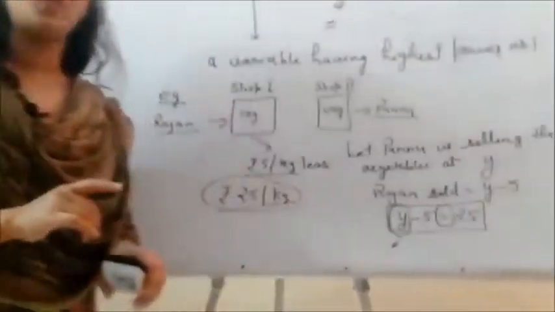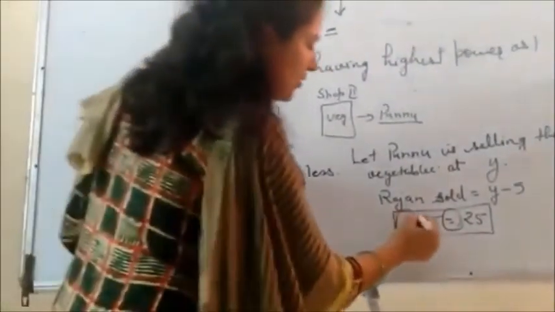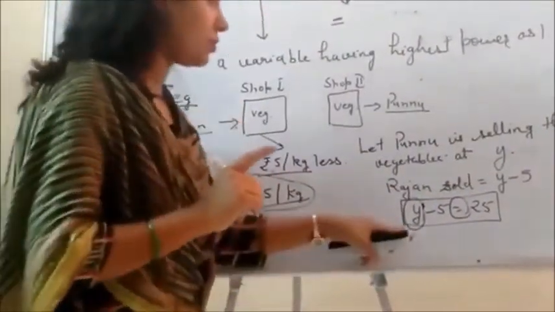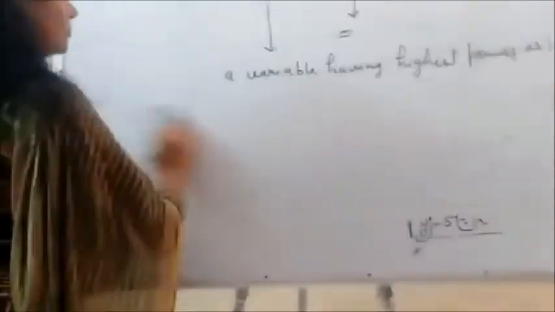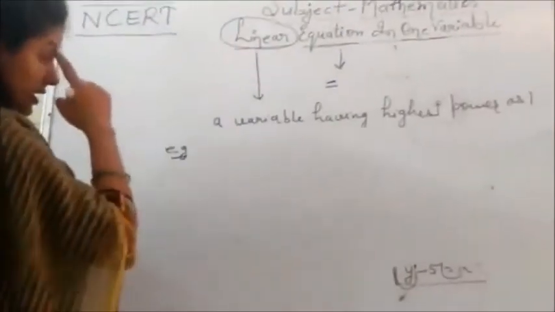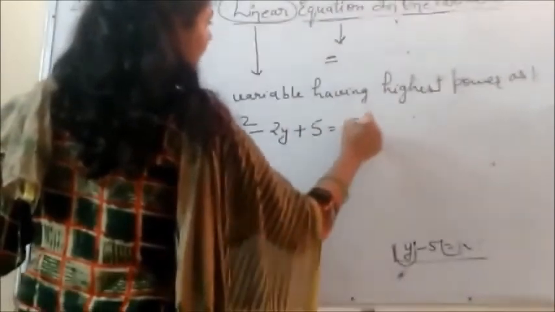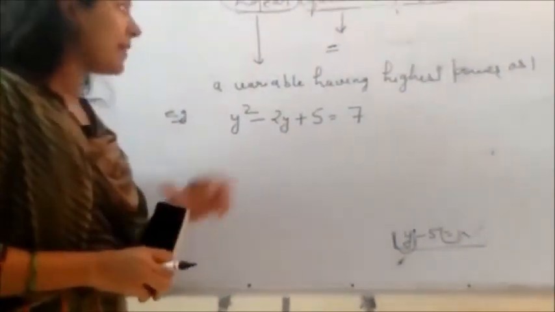But is this a linear equation? The answer is yes, it is a linear equation because the power of y is 1. The highest power of the variable is 1. That is called a linear equation. See, now the next example. If I write it down here, y square minus 2y plus 5 is equal to 7. Is this an equation? Yes, it is an equation.